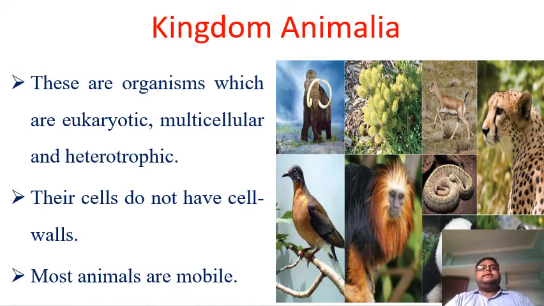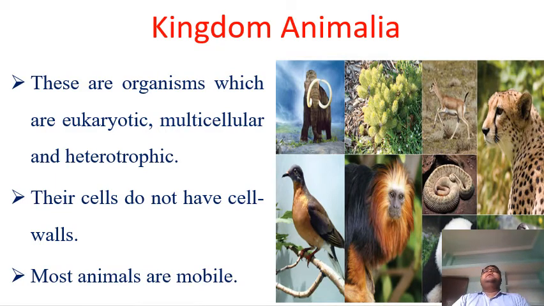Students, the kingdom Animalia, which we are going to discuss, has some particular characteristics. We have discussed in our previous class that whenever we classify organisms into different groups, we are using characteristics, and we classify the organisms based upon their characteristics only.